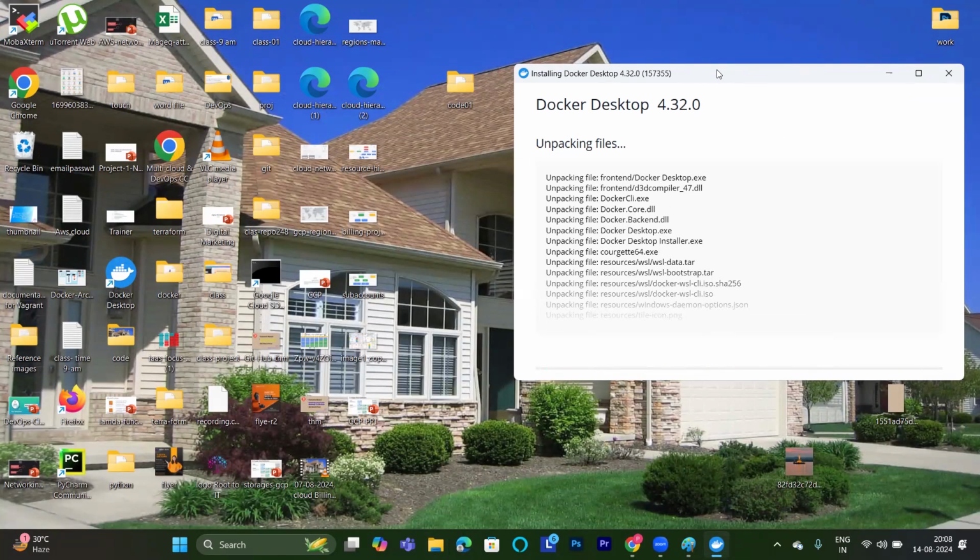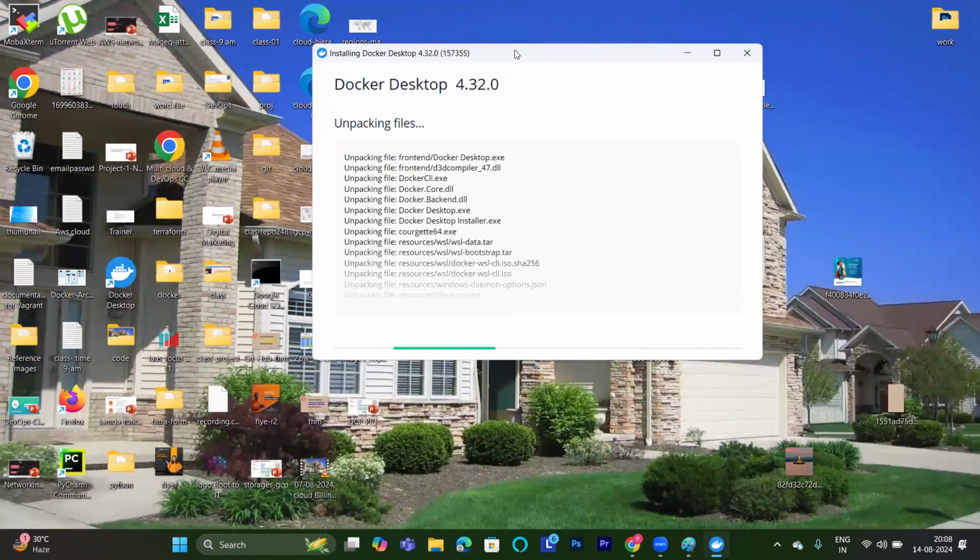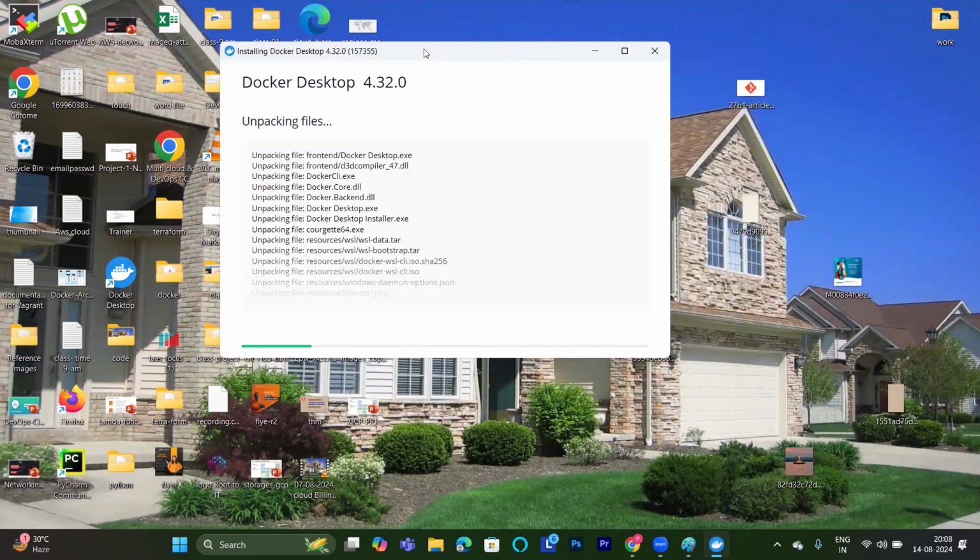This will take time actually. This will take time at least 10 minutes, depending upon how good your system is. So this will start Docker desktop here. It will take time. Unpacking the file, of course, that is a packaged one. It will unpack, then it will install step by step. What we are doing, we are installing Docker desktop here, something like this.